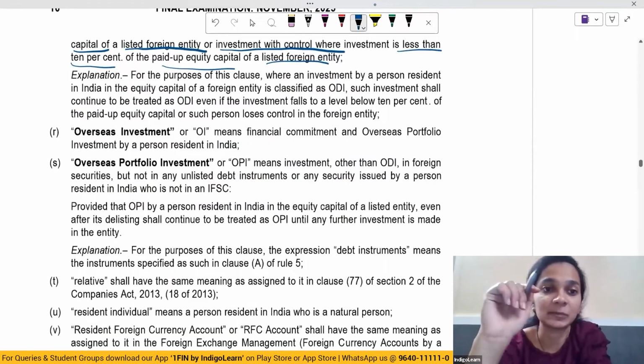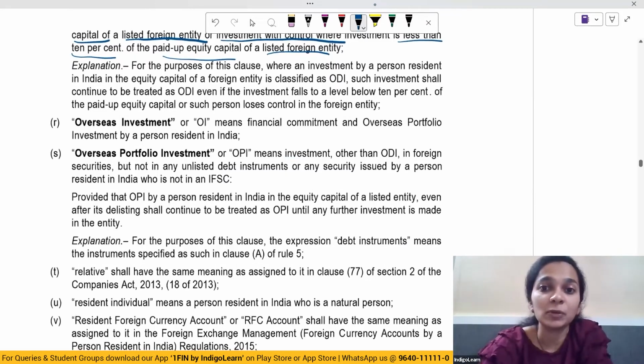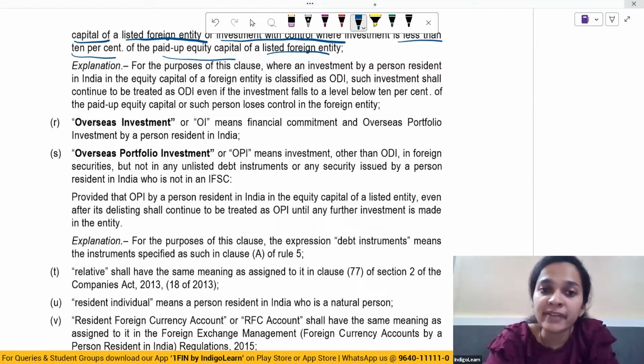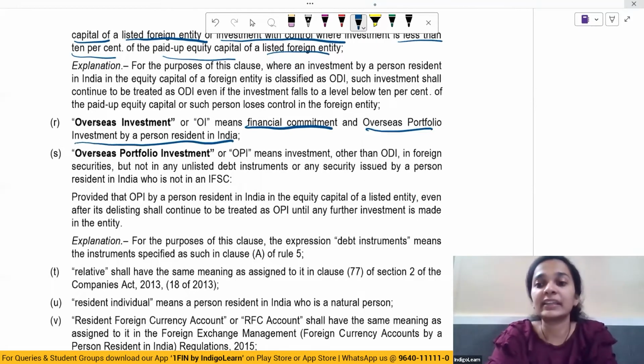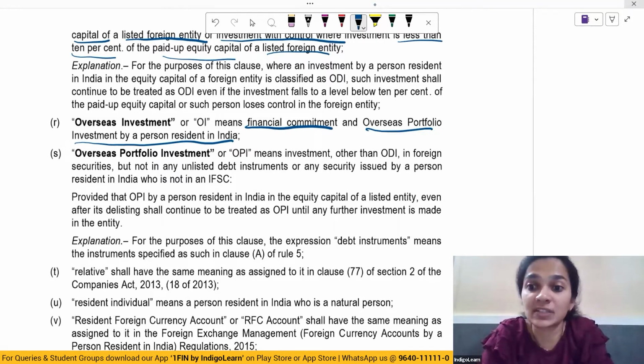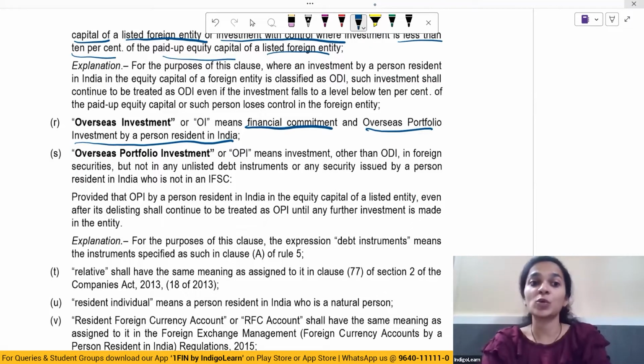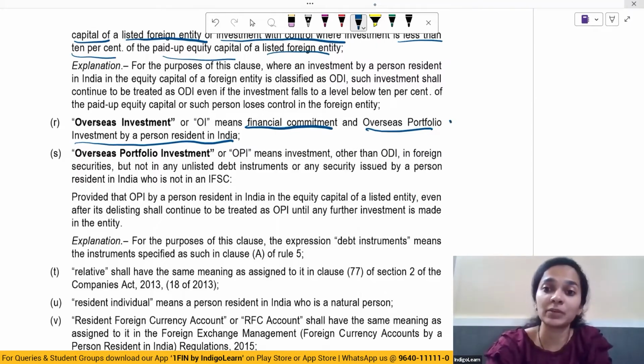Listed foreign entity. Now talking about what is overseas investment, it means financial commitment and overseas portfolio investment by a person resident in India. So what is overseas investment? It means financial commitment and overseas portfolio investment, which is made by whom? It is made by a person resident in India.